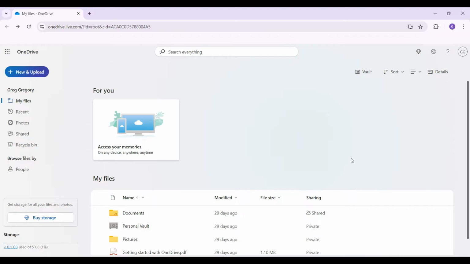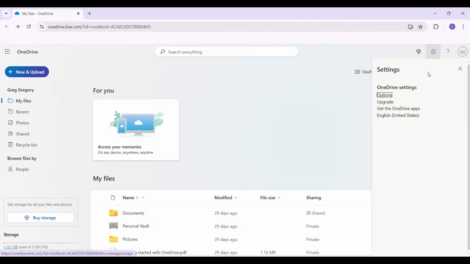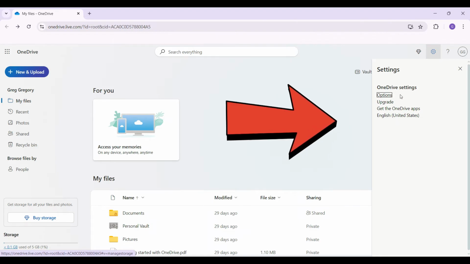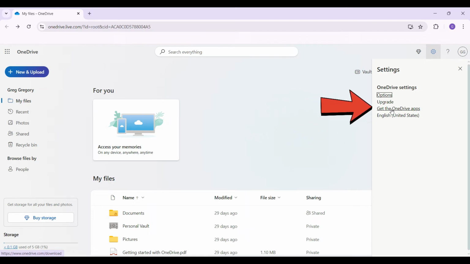Initially, what you guys have to do is simply click on the settings icon. At the top right corner, right next to this diamond-like icon, you will see a button like this that is called settings. Simply click on it right now. Once you click on it, something like this will open up. Right here is options, upgrade, and the thing we are looking for, get the OneDrive apps. Click on it right now.